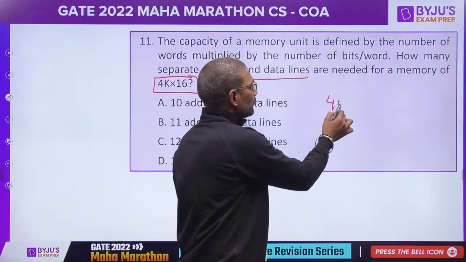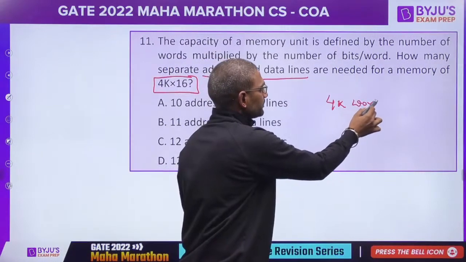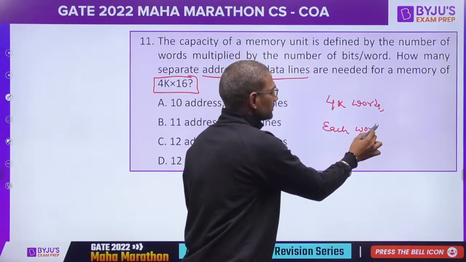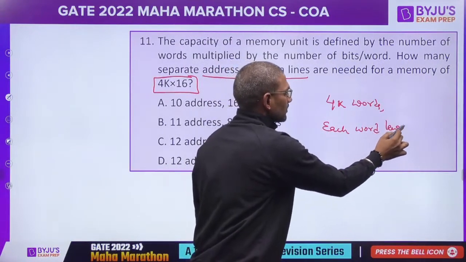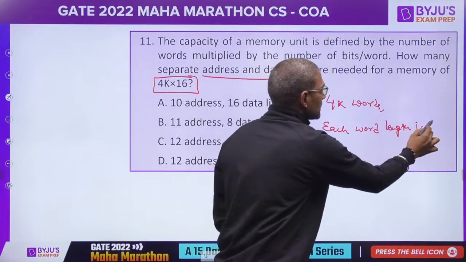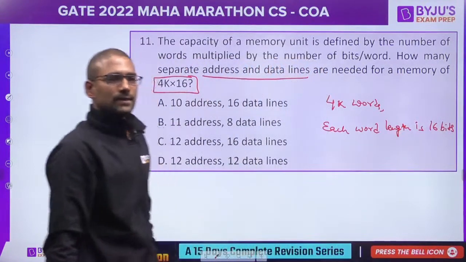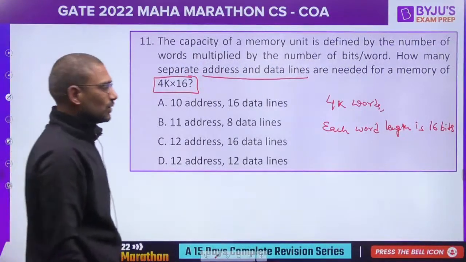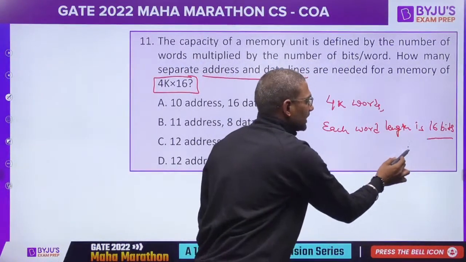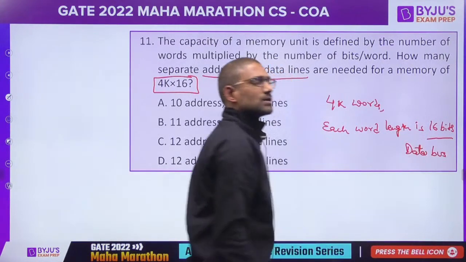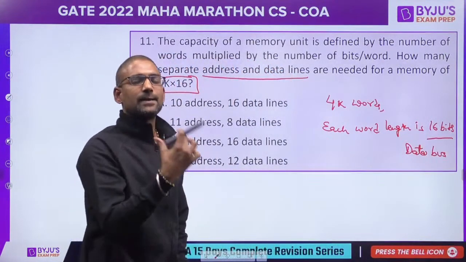There are 4K words. Each word length is 16 bits, right? So the data bus width should be 16 bits because one word at a time can be carried.